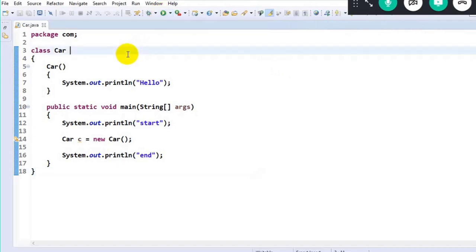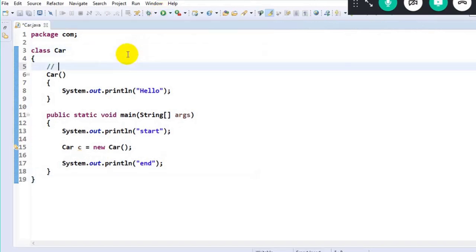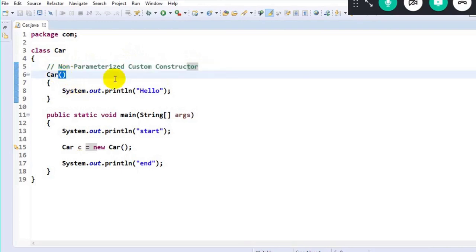So this is an example for a non-parameterized custom constructor. What do you mean by non-parameterized? Non-parameterized meaning the constructor is not accepting any arguments or parameters. Custom constructor meaning since we have explicitly defined the constructor here, we call it a user-defined constructor, correct? Because I have explicitly defined it in my class. So we call it a custom constructor. So we have one program, we understood one program.